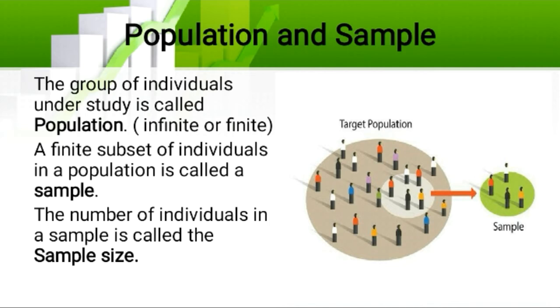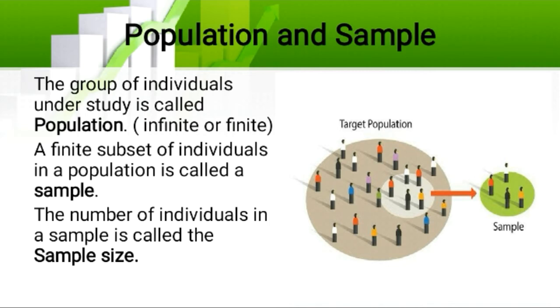So for representing this total population, we are getting a small sample from that population in order to identify the conclusions. So my target population is Tuticorin district. In that district, I am going to have a certain sample. Let me say maybe Tiruchendur, Kovilpatti and Srivaikuntam.